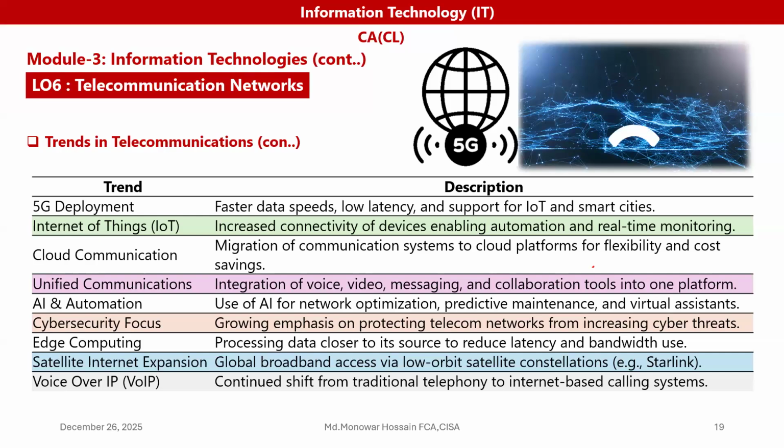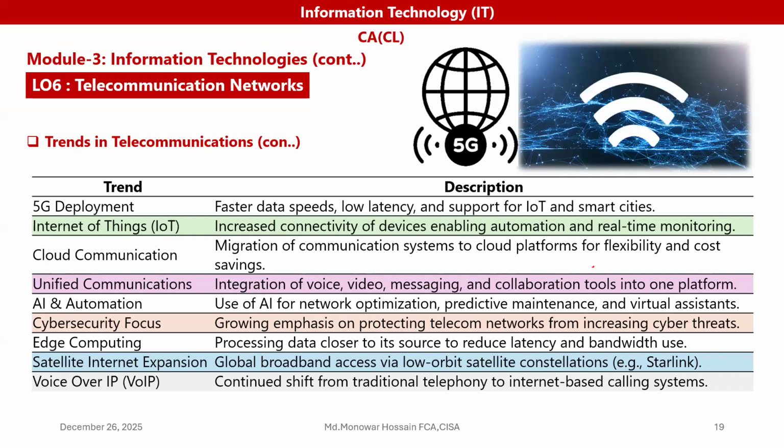Internet of Things, IoT, increases the connectivity of devices, enhancing automation and real-time monitoring. Cloud computing is the migration of communication systems to cloud platforms for flexibility and cost saving.